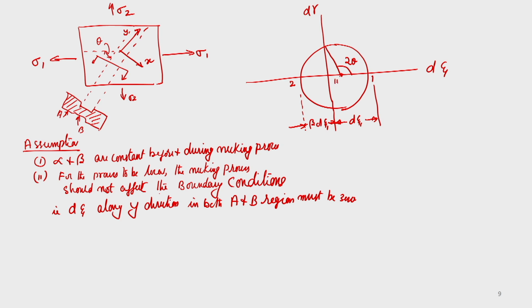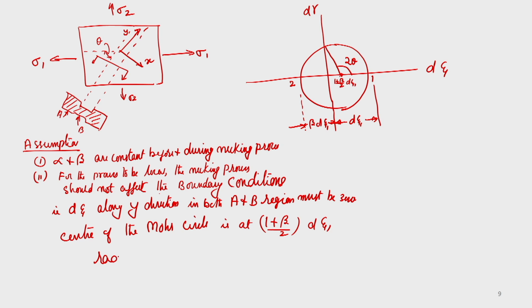So the center of the Mohr circle is at (1 plus beta) by 2 into d epsilon 1, and the radius of the circle, from this itself, is (1 minus beta) by 2 into d epsilon 1.